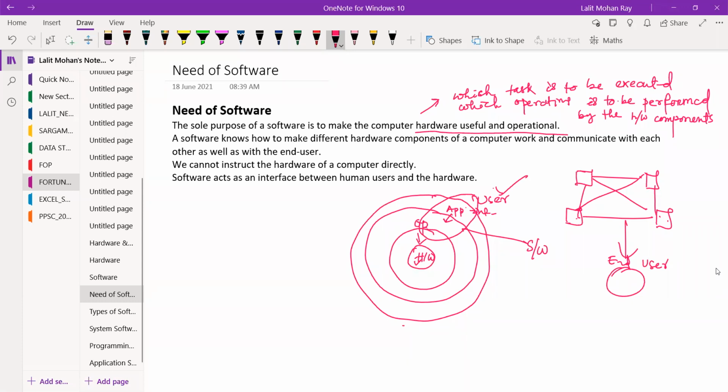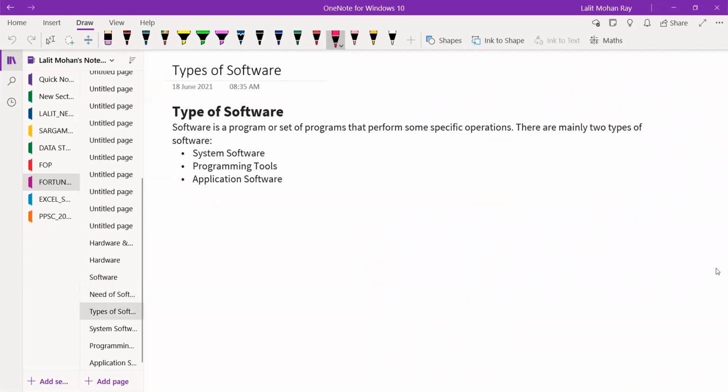So, why we need the software? Yes, sir. Clear. Then what are the types of software? We broadly know that there are two types of software, that is system software and application software. But some intermediate software are there, like your programming tools, in between system software and application software.